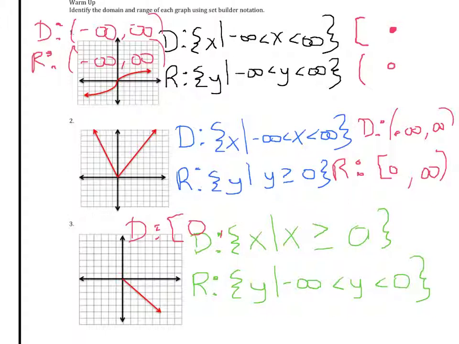Even though the arrow's pointing downward, it's still going out toward the right forever. And so to infinity, again, infinity is an open circle or a parenthesis in this case for the shortcut for interval notation. Range. Range is going to be from negative infinity to 0. So because you go the lowest number to the highest number, how low does it go, how high does it go? So negative infinity is where it comes from, and it stops at 0, and it's going to be a closed circle or a bracket.